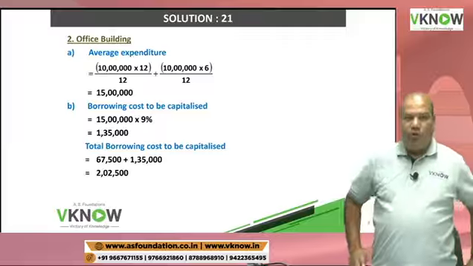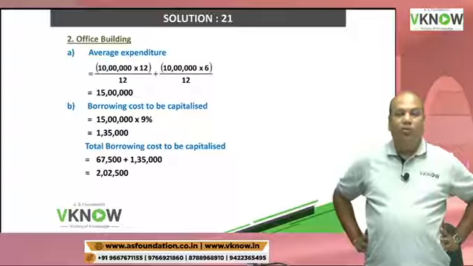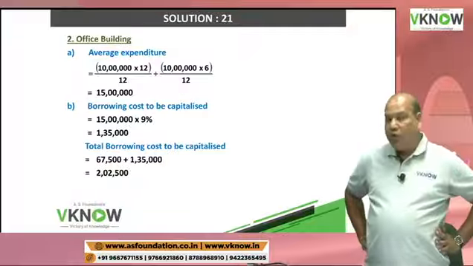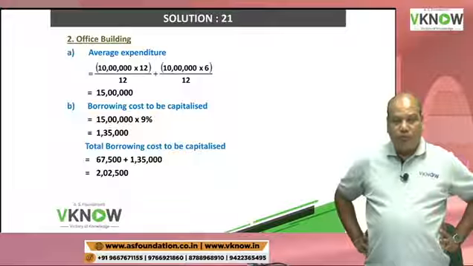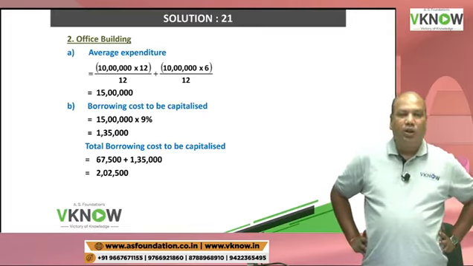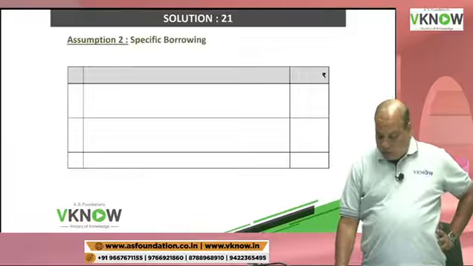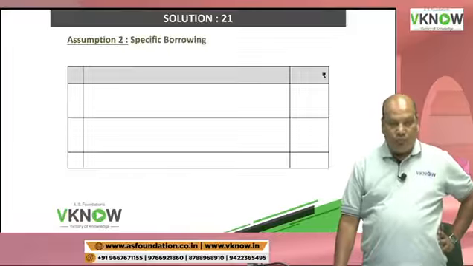Your query could be, what about the income earned on temporary investment? In case of general borrowing, income earned on temporary investment will be treated as income in the P&L account. Now write down assumption 2.